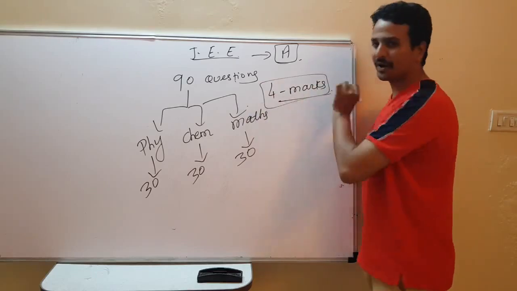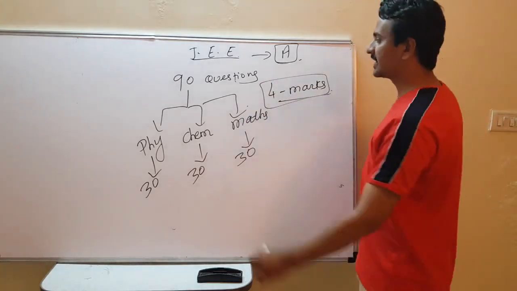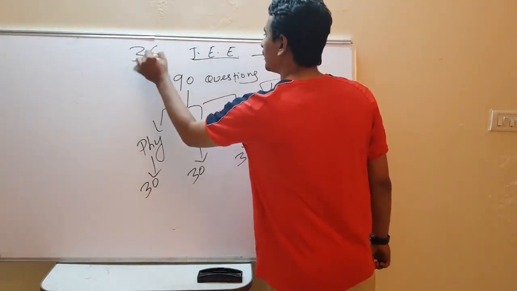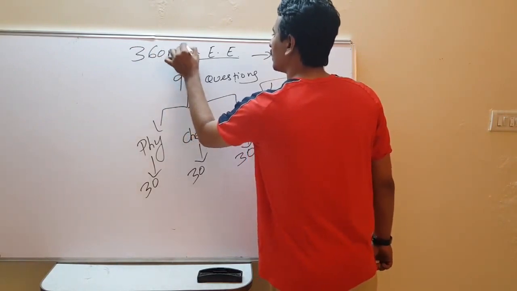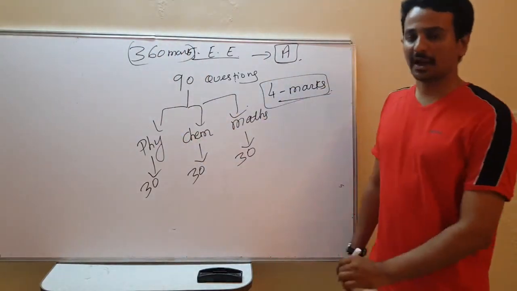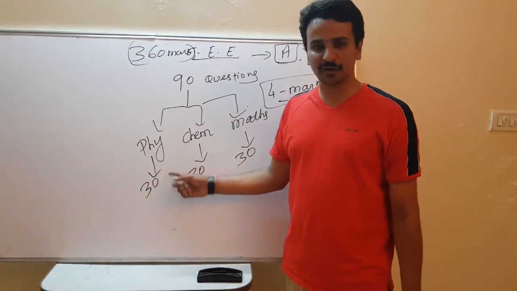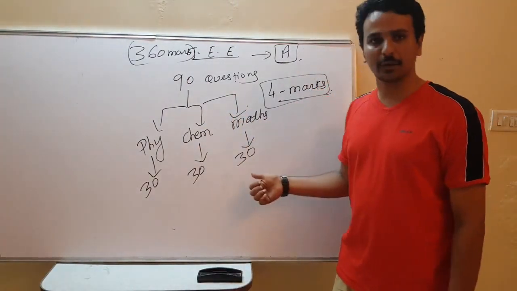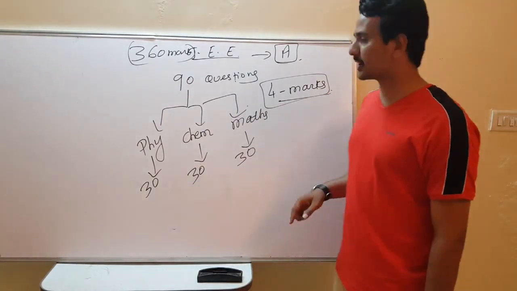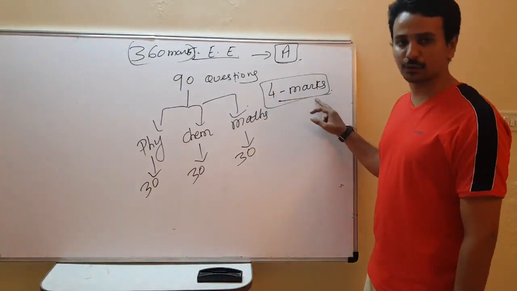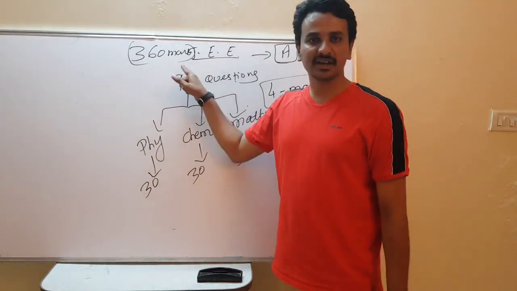So the paper of JEE is of 360 marks. I'll repeat: in JEE there are 90 questions, 30 of physics, 30 of chemistry, and 30 of maths. Each question carries 4 marks, so the total paper is 360 marks.